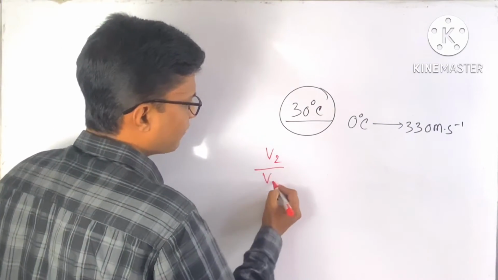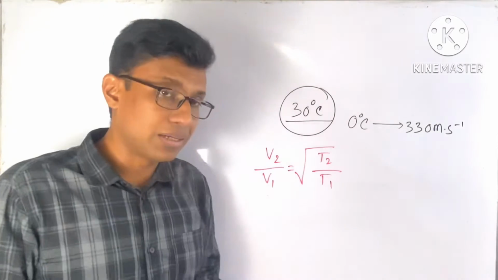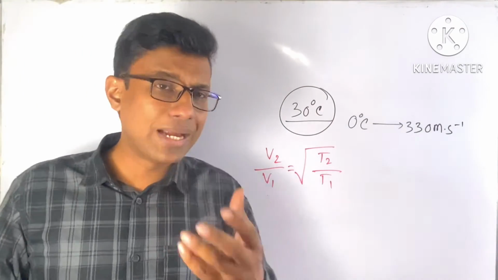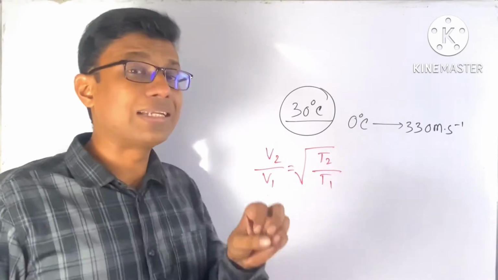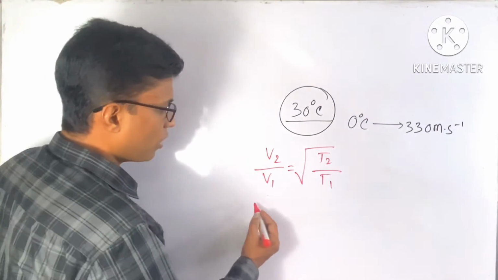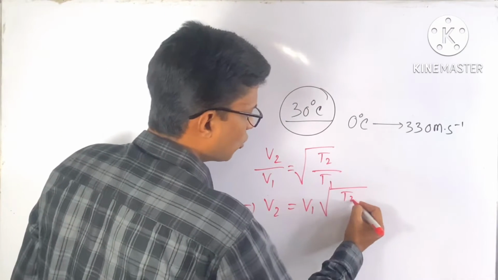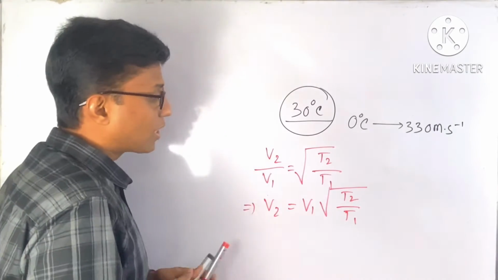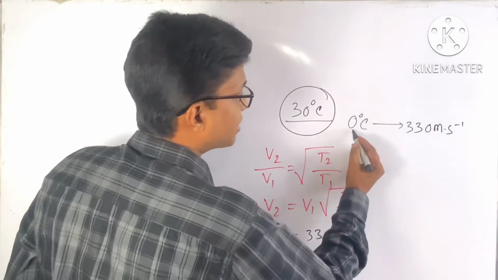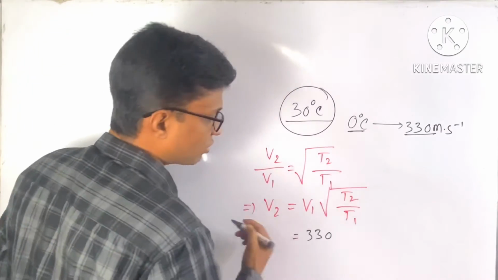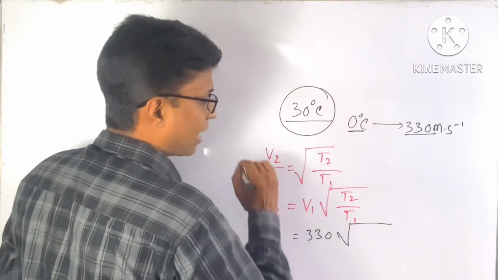V2 divided by V1 is equal to root over T2 divided by T1. Here, students, you are going to calculate the value of V2. That means V2 is the velocity of sound at 30 degrees centigrade temperature. So you can write like this: V2 is equal to V1 multiplied by root over T2 by T1. So students, what is V1? Here V1 means 330. That means at 0 degree centigrade temperature, the velocity of sound is 330, this is fixed, and T2 means 30 degree centigrade temperature.